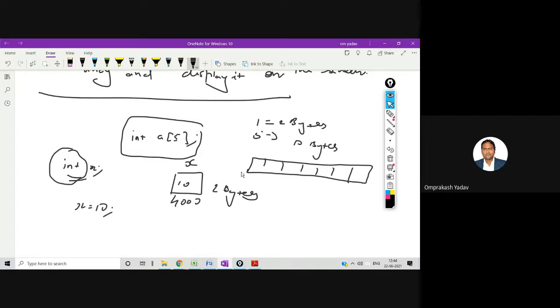Let's say if the first element is at the address 4000, the second element will be plus 2 bytes. So the next element will be 4002, the next 4004, then 4006, right? Like this, 2 bytes each, and it will be continuous memory allocation. So an array is also called what? An array is contiguous memory locations, and it stores similar kind of, or homogeneous, data elements at those contiguous memory locations. Okay, so let's go there.